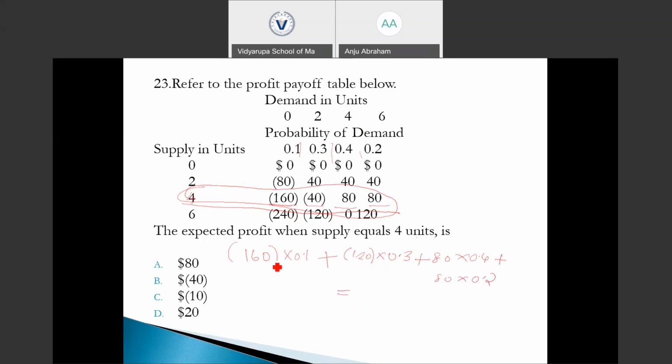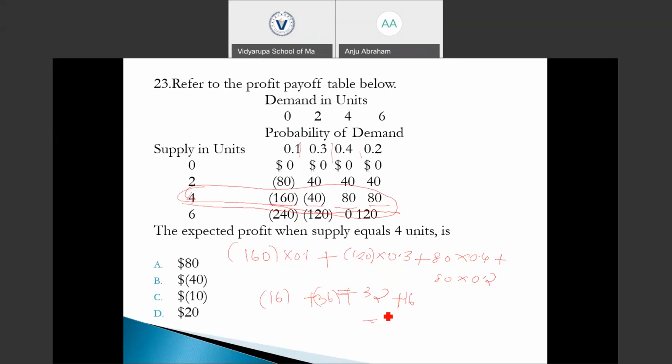So 160 into 10% is 16 plus 120 into 0.3 is 36 plus 80 into 40% is 32 plus 80 into 20% is 16.